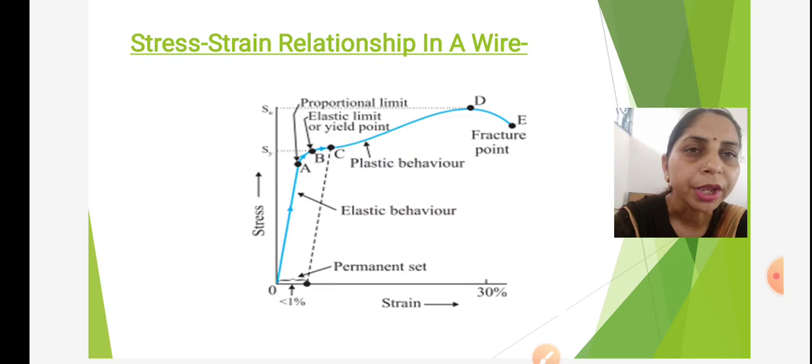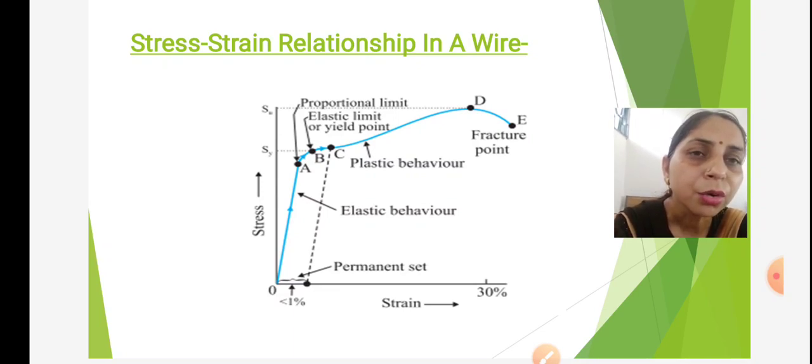Region OA, in which the graph is a straight line. Graph is a straight line means in this region, stress is proportional to strain. It means corresponding to stress, there is strain produced in the body.